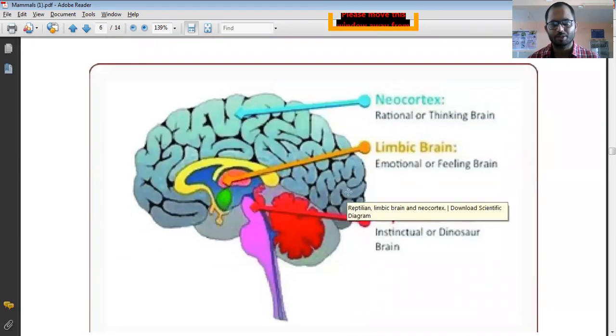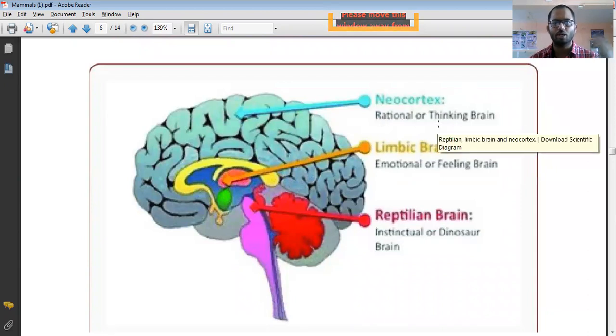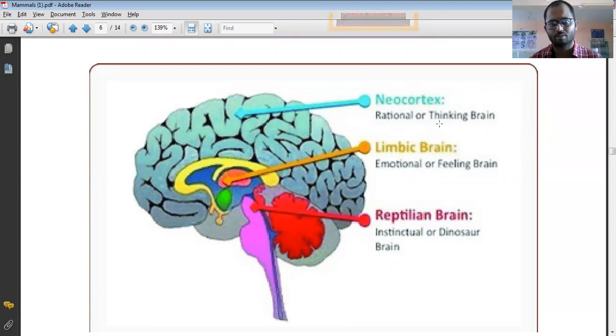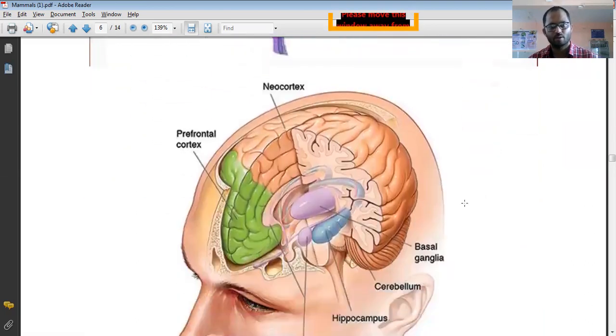So this is another picture which also explains the neocortex. This is the rational or thinking part of the brain, for thinking purposes, because in the mammals, the human being is the most advanced mammal. They have the ability to think. They learn by experience. They learn by the senses. So the neocortex plays an important role in this process.